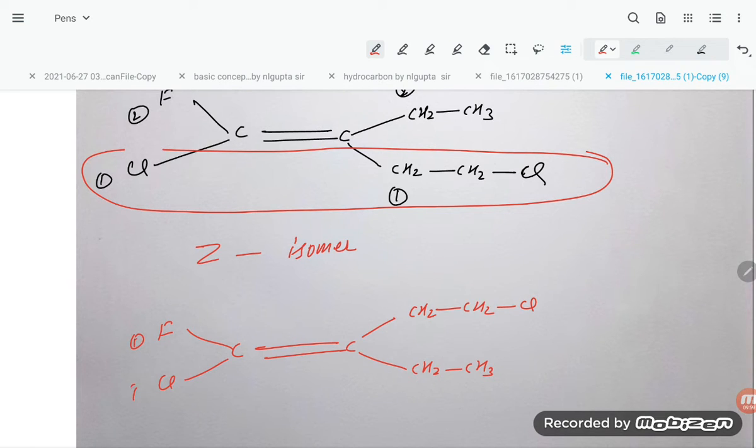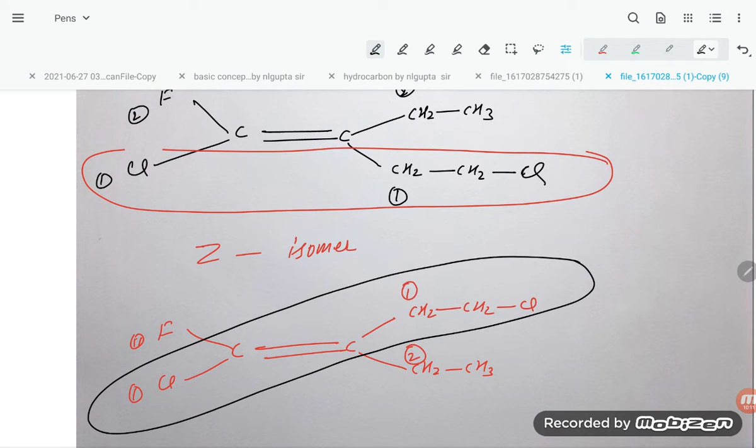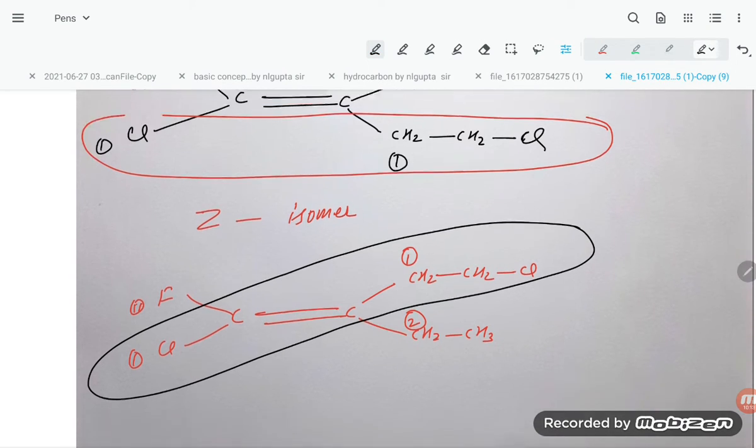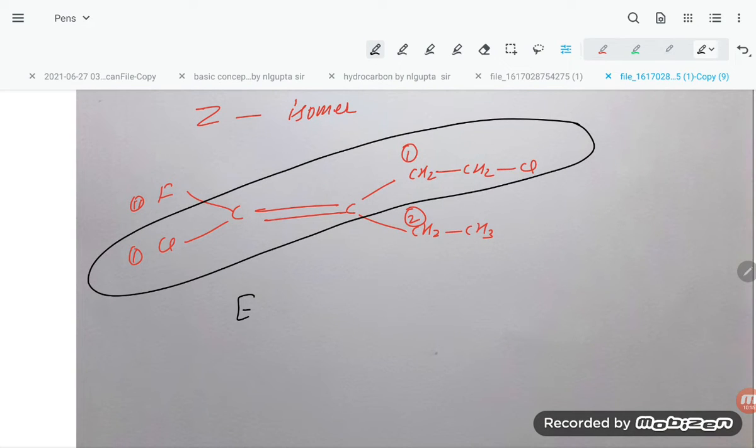This is the first priority and this is the second priority, because chlorine has more mass than fluorine. Here you see this is 1 and 2. So what is happening, you can see the priority order is the opposite priority group. So this is the E isomer. I hope it is getting clear to you.